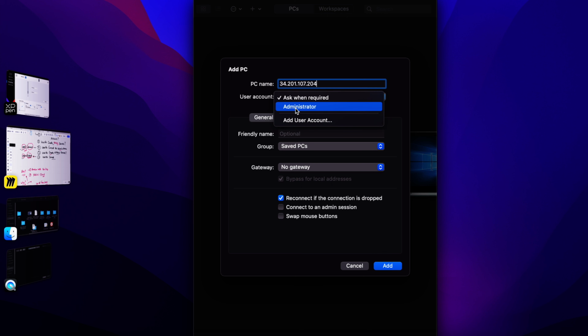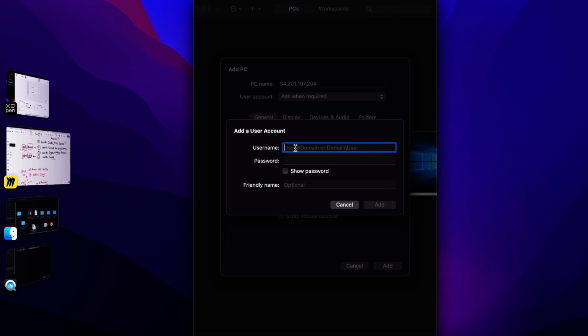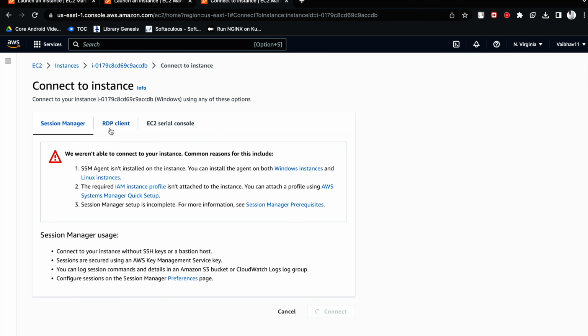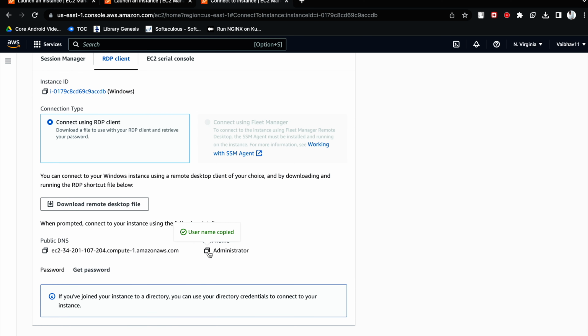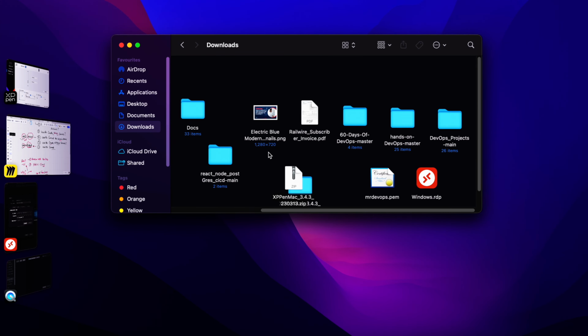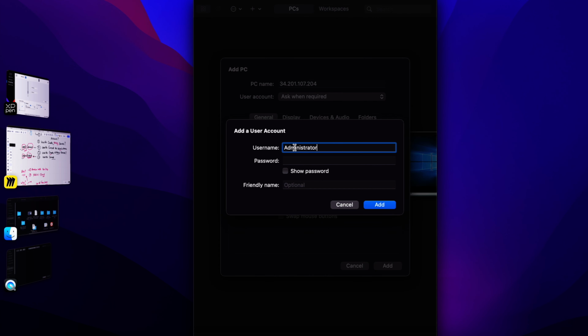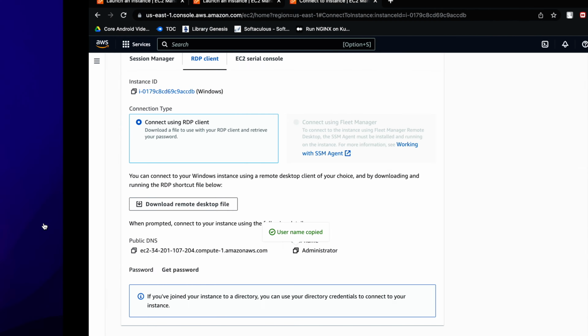You can see I have already added some accounts. So let's see how we can do it from scratch. Just click on add user account, and here you have to provide the username. The name of the user was administrator, and the password which we have generated using the PEM.